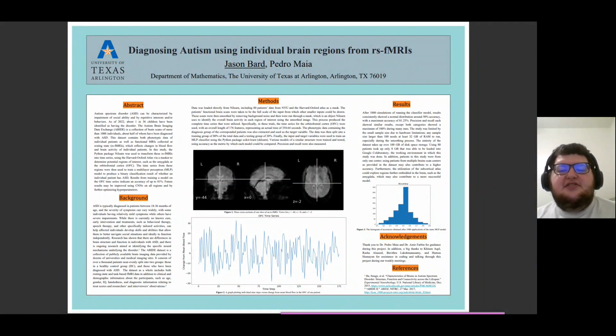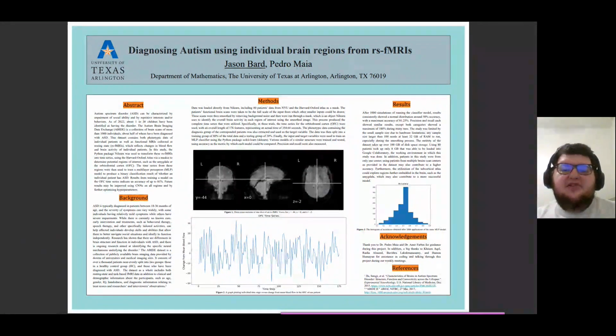The smoothing process really took a toll on my laptop's RAM, and even using Google Colab's GPU gave me some difficulty. If someone wanted to make a bigger study exactly like this, I think they'd need a larger machine than just my laptop. The entirety of the dataset takes up over 100 gigabytes of disk space storage, and using 80 patients took up only 8 gigabytes that I was able to load. In addition, the patients in this study were from only one center, and I think that using patients from multiple brain scan centers, as actually provided in the dataset, could contribute to a higher accuracy in the future.